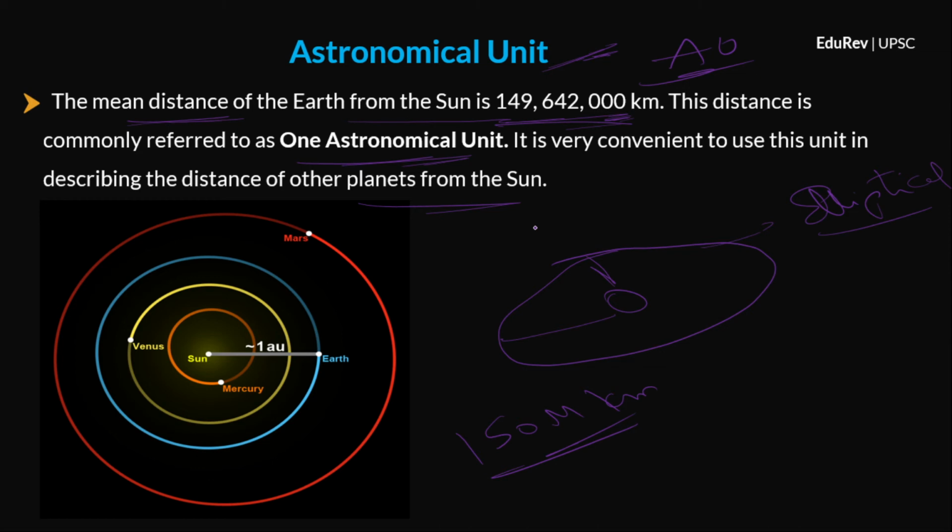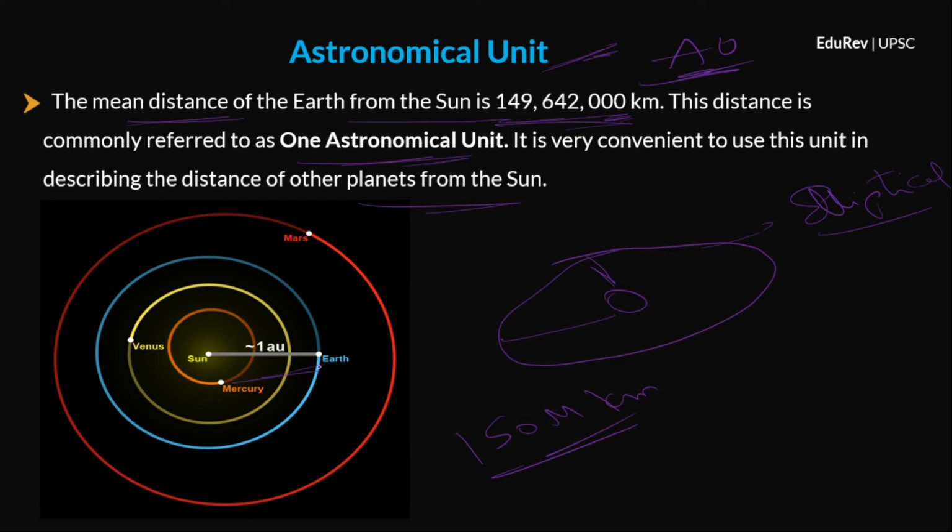So, first we have to understand that astronomical distances are very huge and we cannot describe them in numbers like this. So, that is the reason the average distance of the Earth from the Sun is taken as 1 astronomical unit for the sake of simplicity, and this distance is used to describe the distance of other planets from the Sun. So, I hope you understood this.